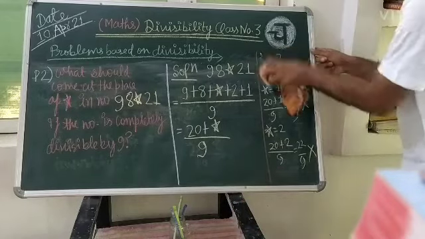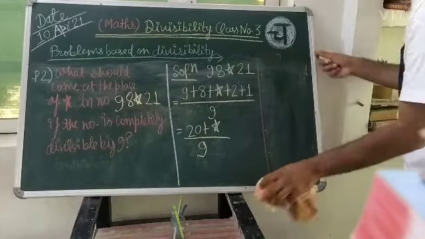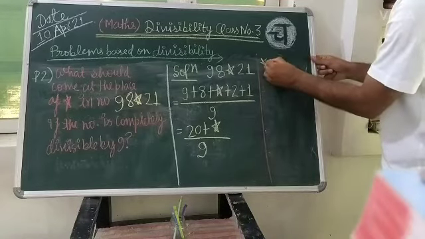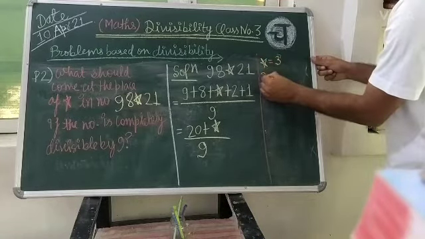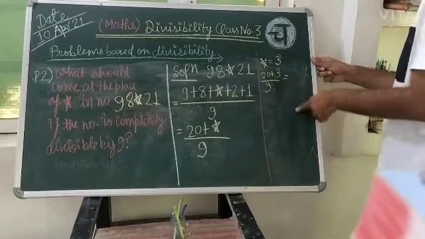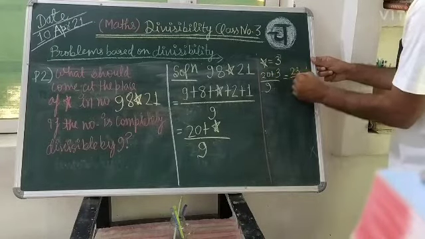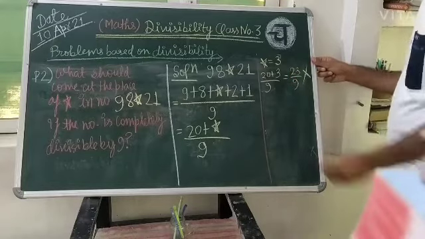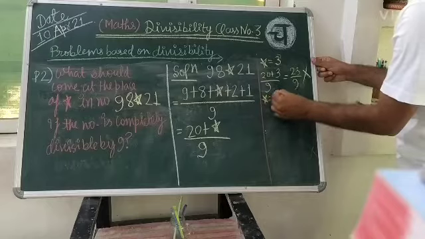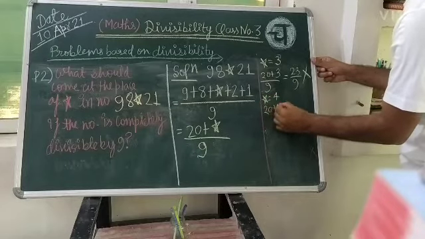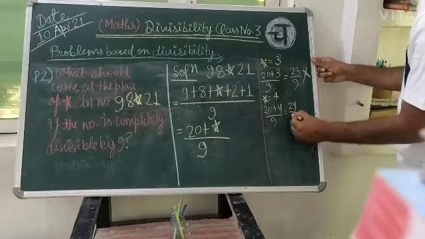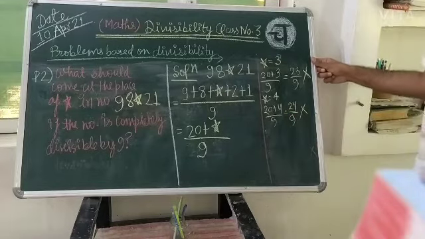And star, if you are putting 3, so 20 plus 3 divided by 9. No, 23 upon 9 is not divisible. Star equal to 4: 20 plus 4 is 24 upon 9, not divisible.